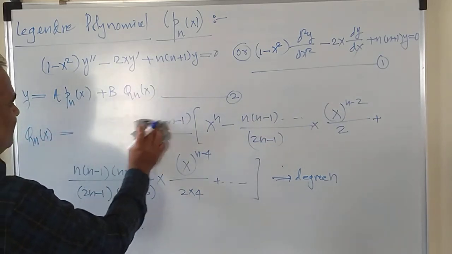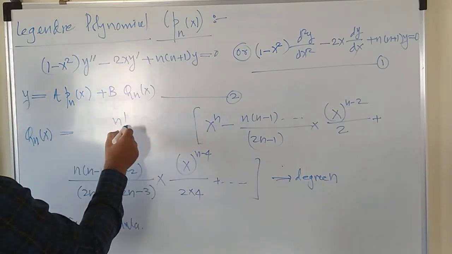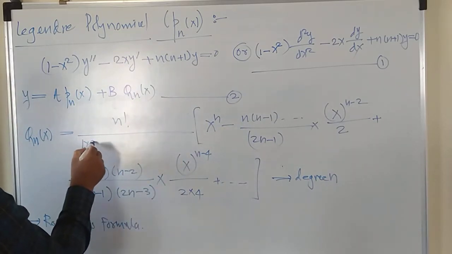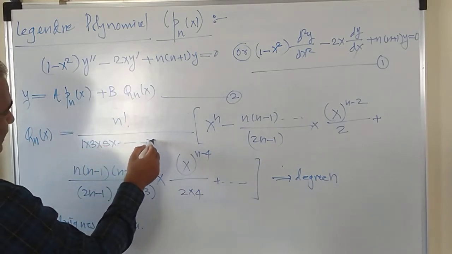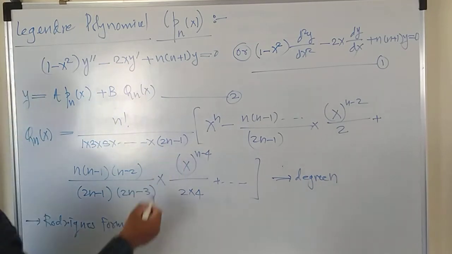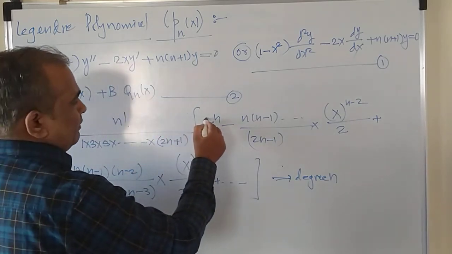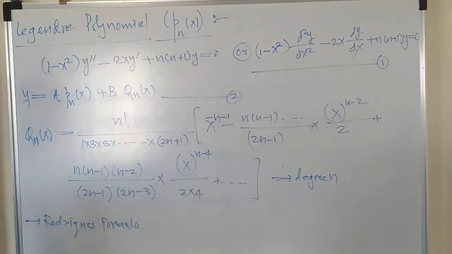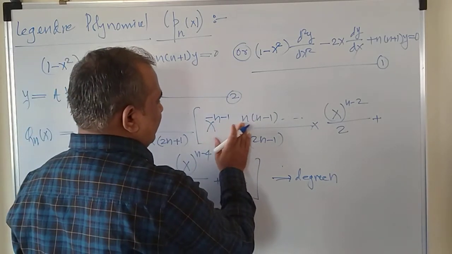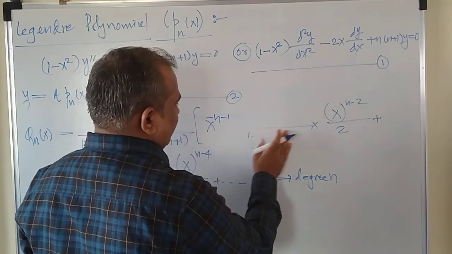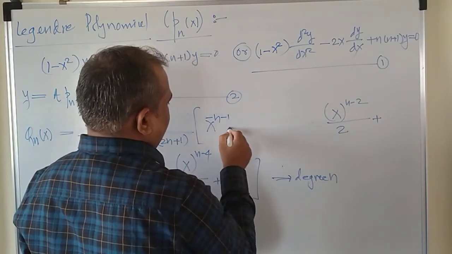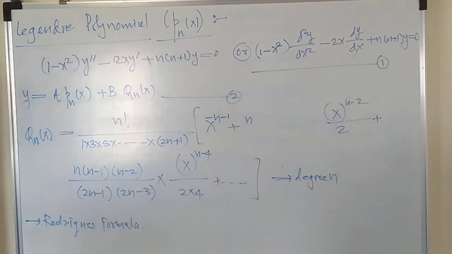So Qn of x equals n factorial divided by 1 into 3 into 5 into, it generates the odd number 2n plus 1, you can write 2n minus 1 or 2n plus 1, both are the same, right? x raised to power minus n minus 1, plus n plus 1 into, I will just keep this, plus (n plus 1)(n plus 2) divided by (2n plus 3).